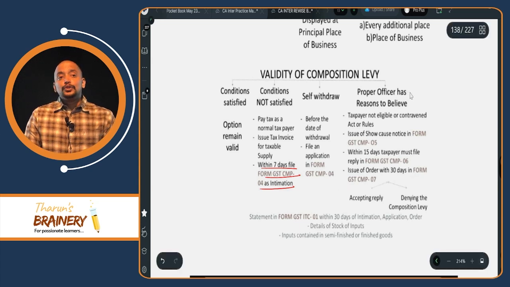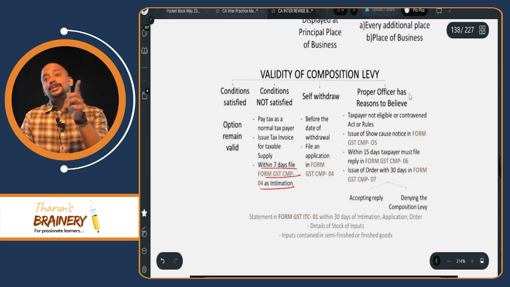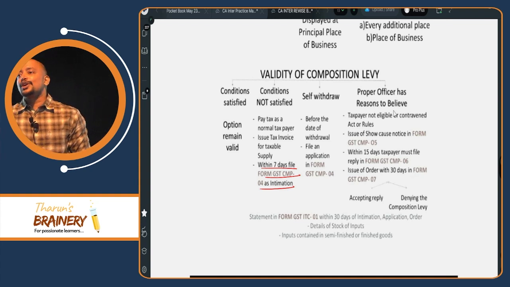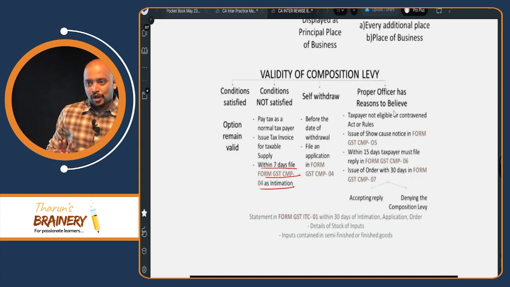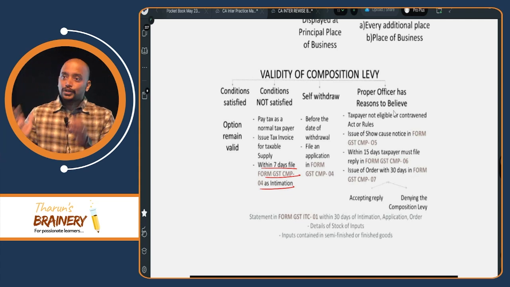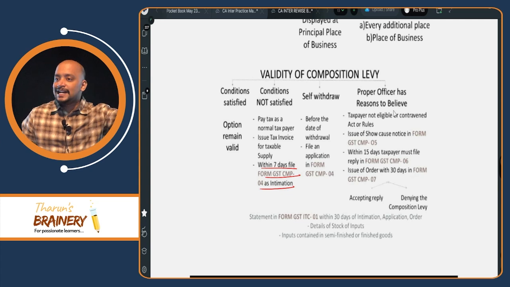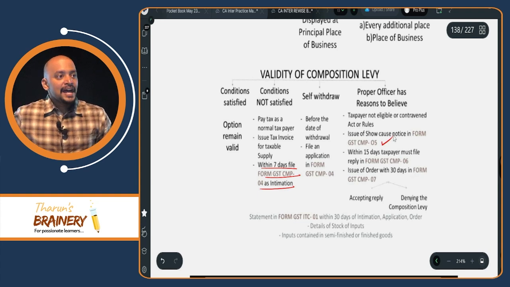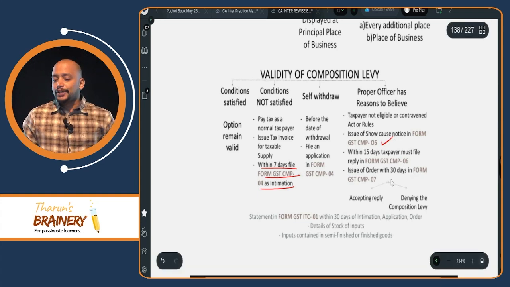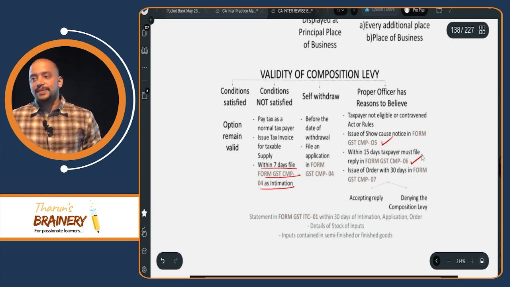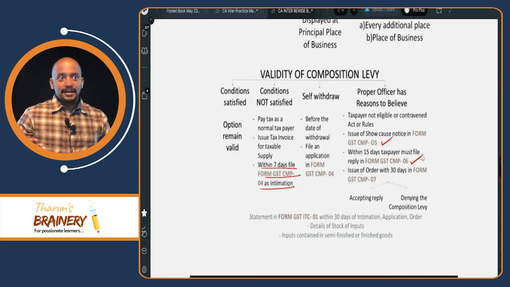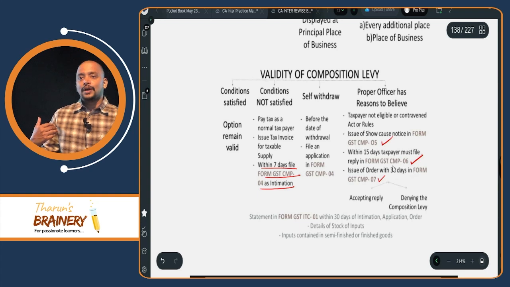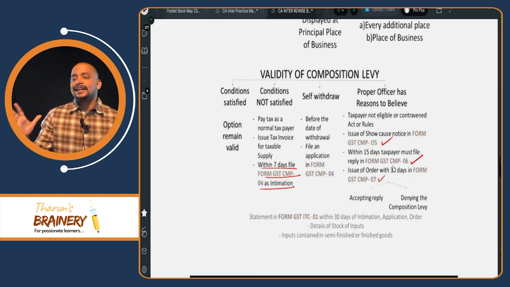Then if you breach the conditions and still continue in the composition scheme. For example, you made interstate supply or you made supply through an e-commerce operator, which means you are disqualified from the composition scheme. You should come out, but you did not come out. You continue. Department identified. When the department identifies, first they will give a notice in CMP 5. After giving notice, we need to give a reply to the notice within 15 days in CMP 6. And after that reply, within 30 days, they will decide either allowing us to continue in the composition scheme or denying the composition scheme.